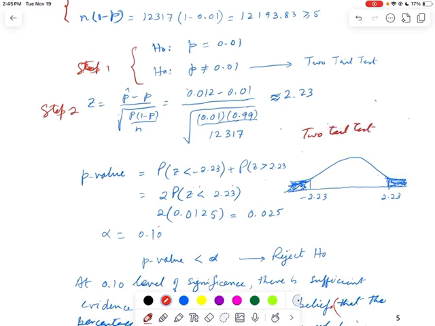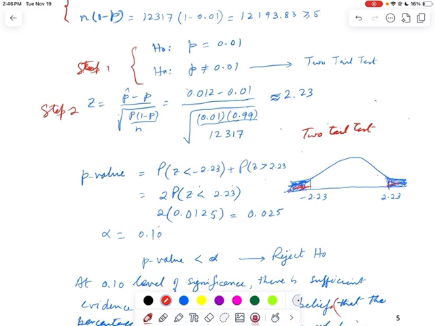So in a two tail test we have to find the area, add up the area in these regions. So you can write P value equals probability that Z is less than negative 2.23 plus probability that Z is greater than 2.23. And these areas are equal to each other.